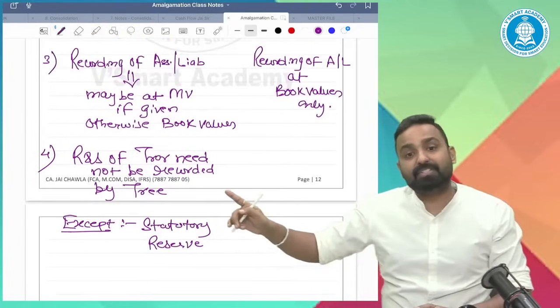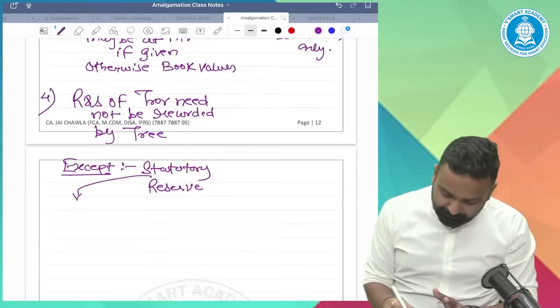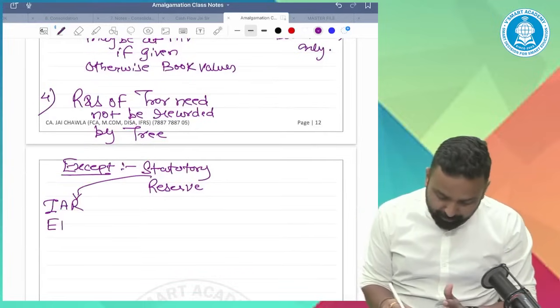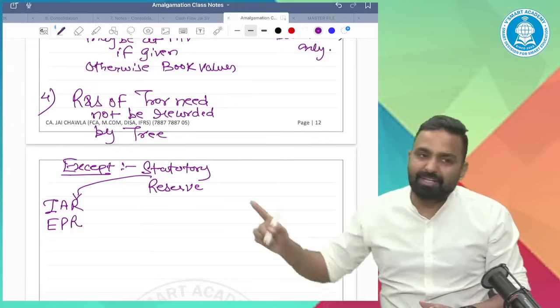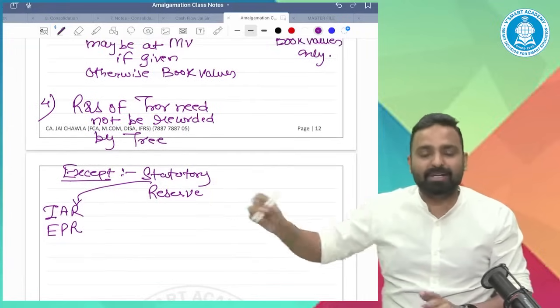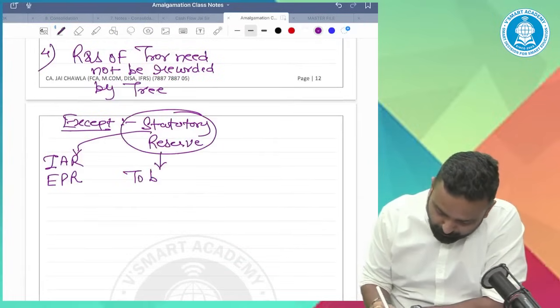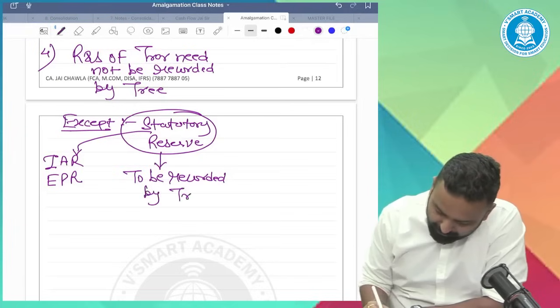But yes, statutory reserves like investment allowance reserve, export profit reserve, should be maintained. It should be recorded by transferee company.